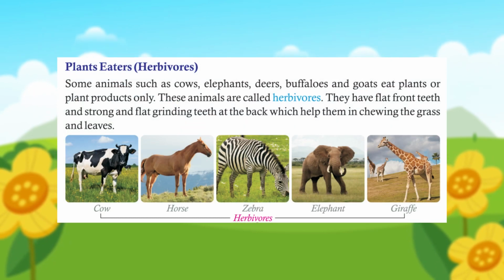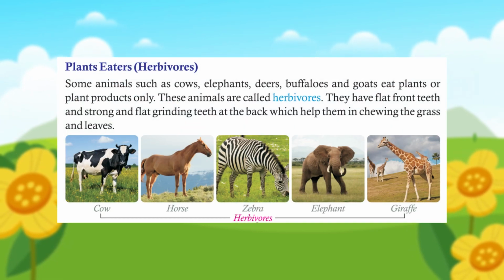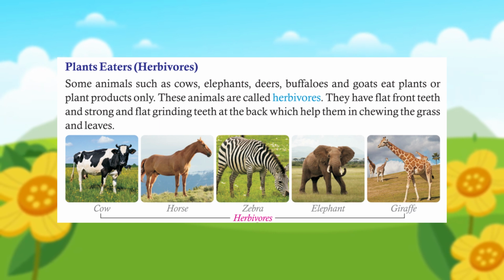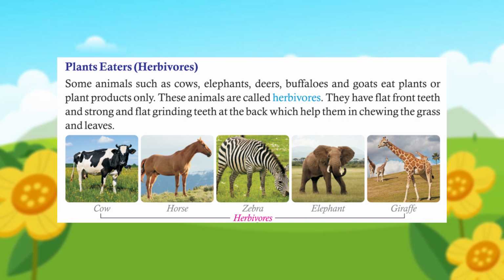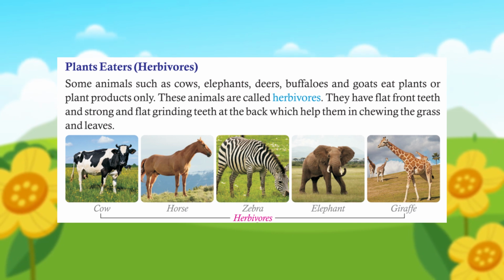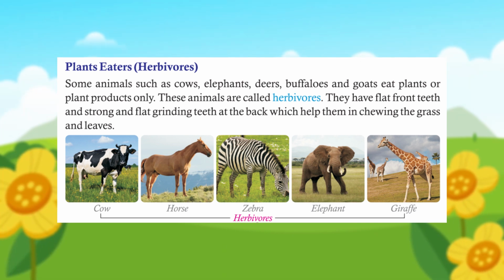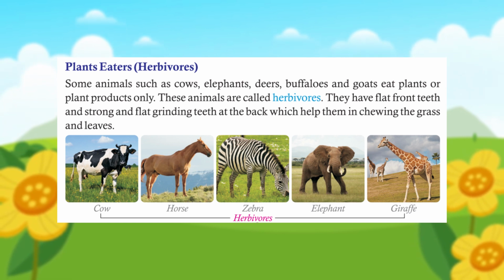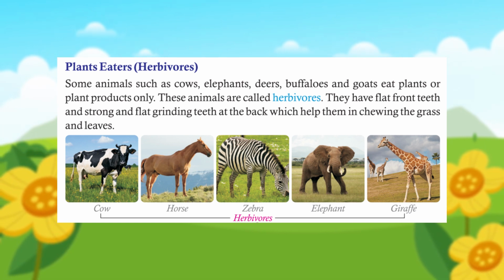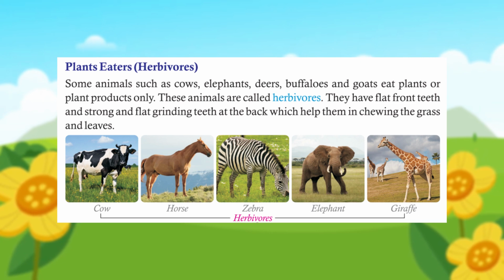Plant eaters, herbivores. Some animals such as cows, elephants, deer, buffaloes and goats eat plants or plant products only. These animals are called herbivores. They have flat front teeth and strong and flat grinding teeth at the back which help them in chewing the grass and leaves.